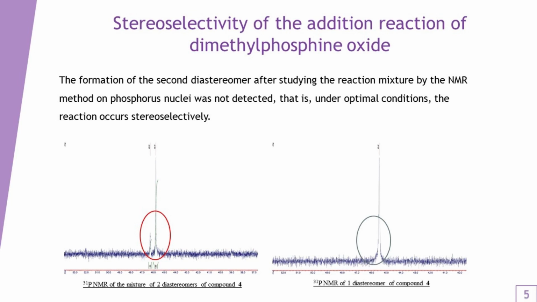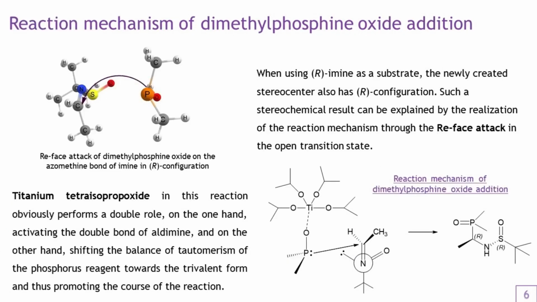The reaction is stereoselective. The reaction mechanism most likely involves a nucleophilic attack by a lone pair of electrons of a phosphorus atom in a trivalent form on an electrophilic carbon atom of the C-N bond. When using R-amide as a substrate, the newly created stereocenter also has R configuration.